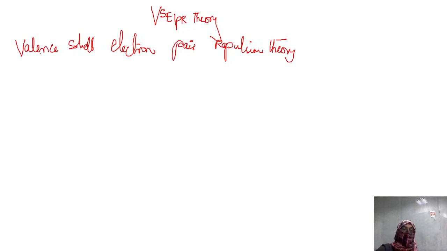The name says valence shell. Valence shell means last shell, electron pair. Whatever the electron pairs in the outermost shell are, they undergo repulsion. That's all. This theory was described by two scientists, Nyholm and Gillespie, but two more scientists came later and extended this theory. Those two scientists are Sidgwick and Powell. That means this theory was the contribution of four scientists: Nyholm, Gillespie, Sidgwick and Powell.